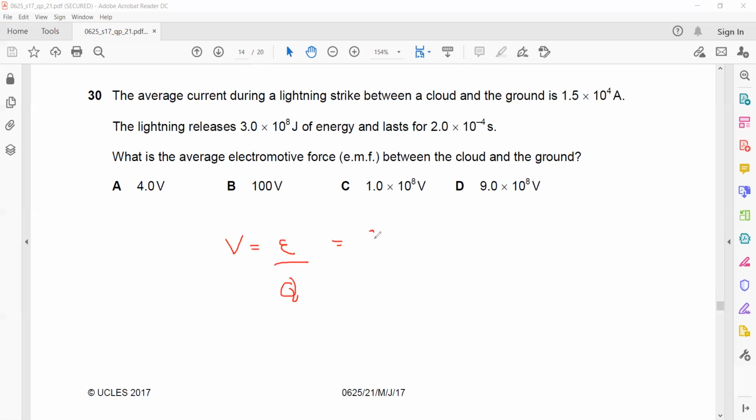Energy is given: 3 × 10^8. And what about the charge? You have the formula current is charge divided by time. So charge is current multiplied by time. So current here is 1.5 × 10^4 multiplied by 2 × 10^-4. So 3 × 10^8 divided by (1.5 × 10^4 × 2 × 10^-4). What's the answer for question 30? So C is the right answer.